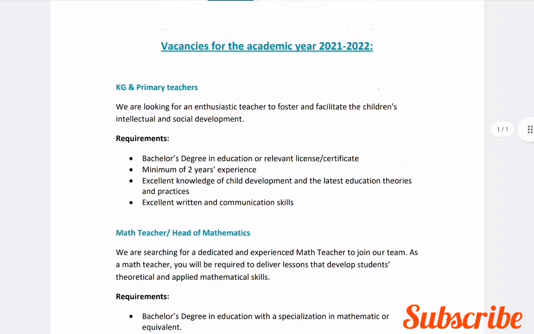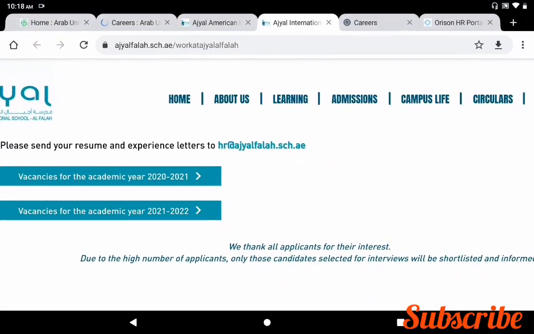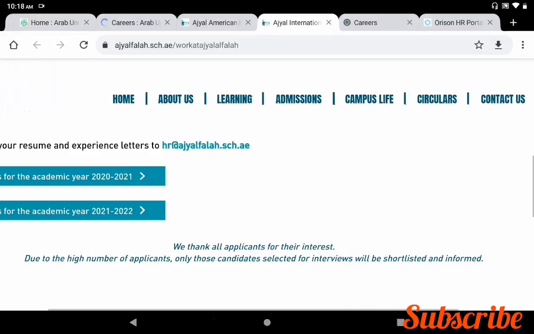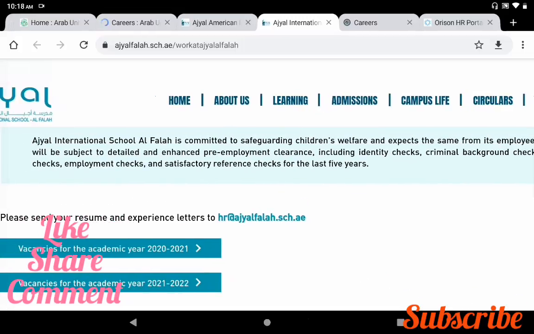If you are interested in these job vacancies, you can send your CV and experience letter to hr@ajialfalah.sch.ae. Due to the high number of applicants, only those candidates selected for interviews will be shortlisted and informed. So please note that only shortlisted applicants will be contacted. If you do not hear from the school, please assume that your application has been unsuccessful.